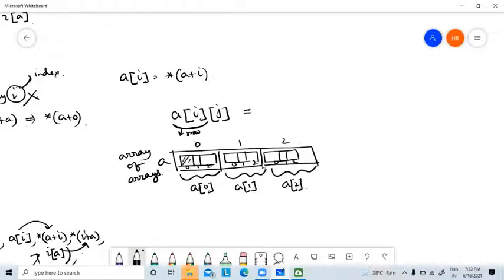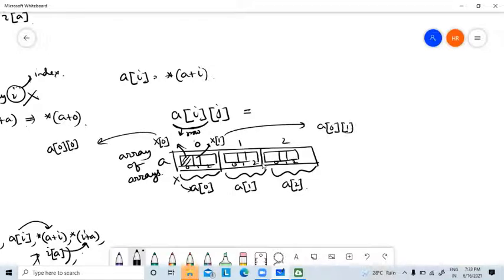Suppose this one is one array and the name is X, then this one is X0, this one is X1. And what is X? X is this one. So X0 becomes A0,0 and X1 means A0,1.